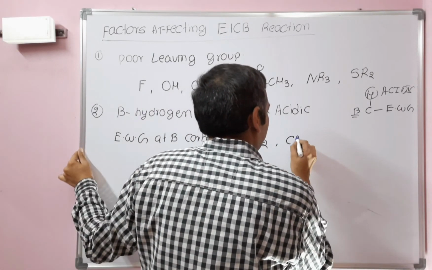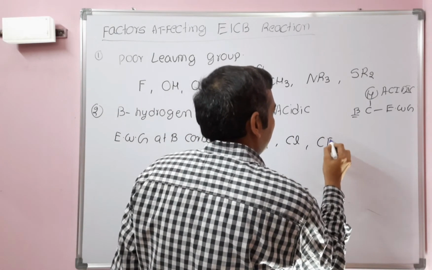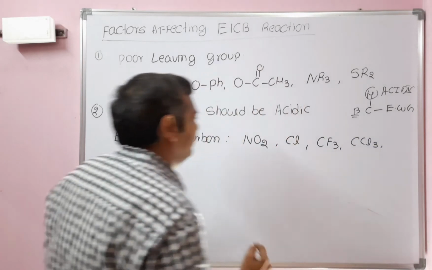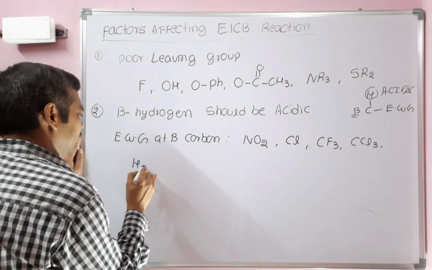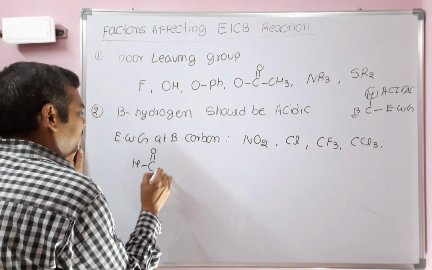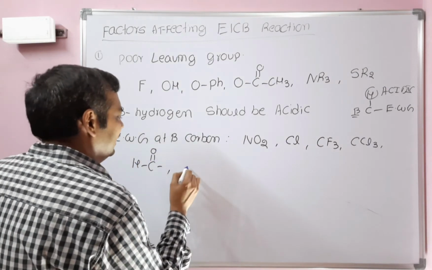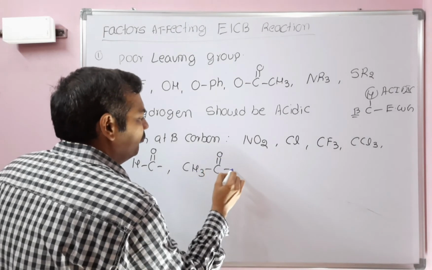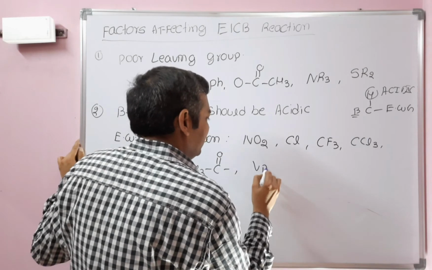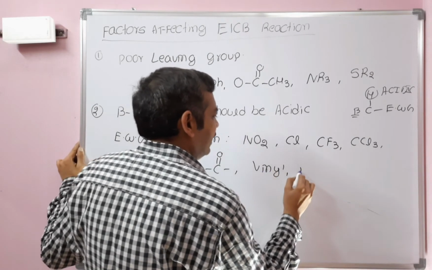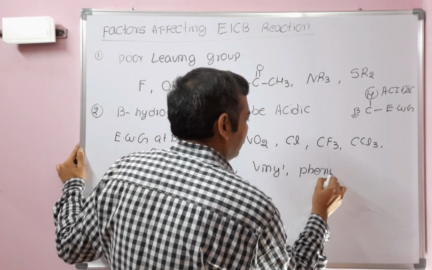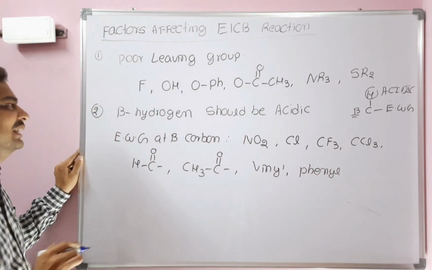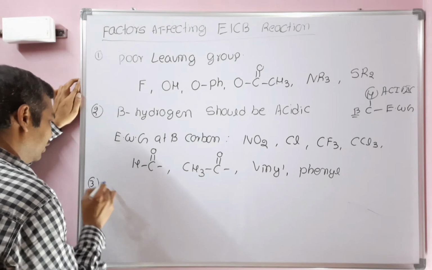The same holds if chloro, CF3, CCl3, formyl, acetyl, vinyl, or phenyl group is present at the beta carbon. Then that hydrogen at the beta carbon is acidic. A strong base is required.